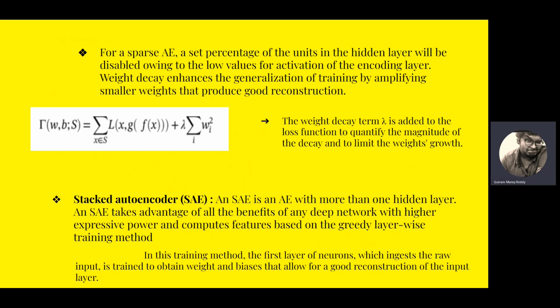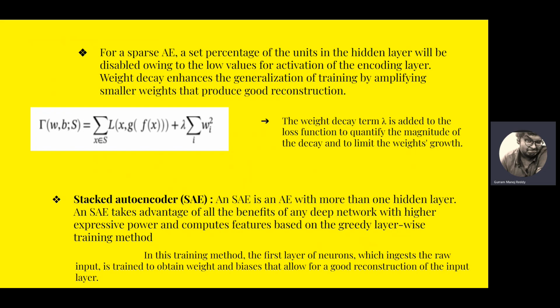So finally, this is another kind of algorithm, the stacked autoencoder. An SAE is an AE with more than one hidden layer. That means in the bottleneck layer, there will be more than one layer. An SAE takes advantage of all the benefits of any deep network with higher expressive power and computes features based on the greedy layer-wise training method.